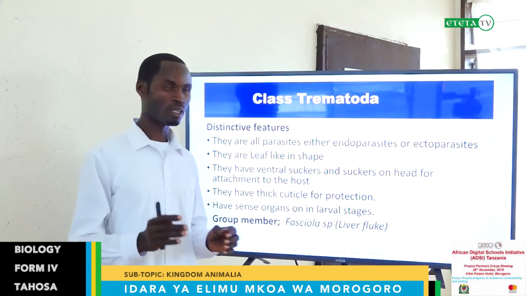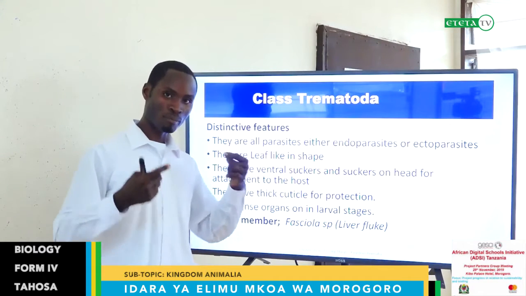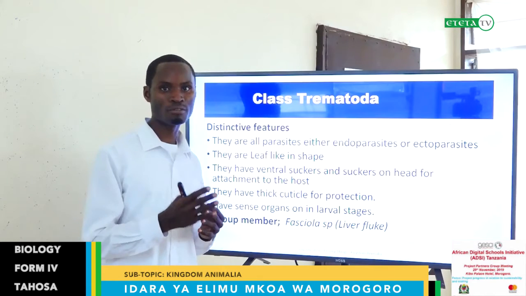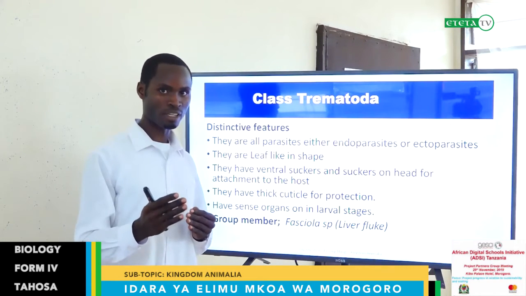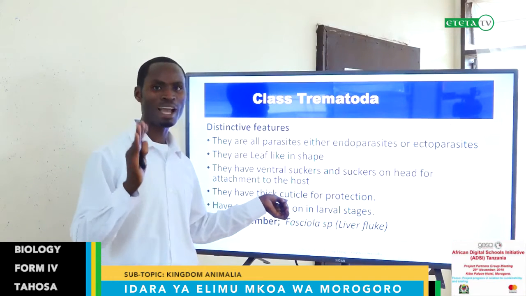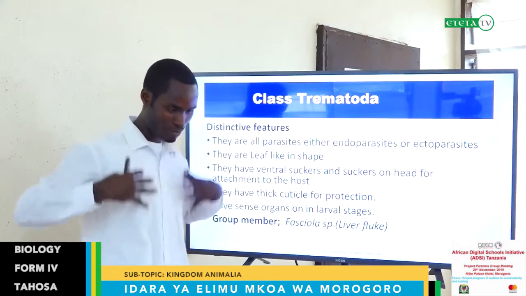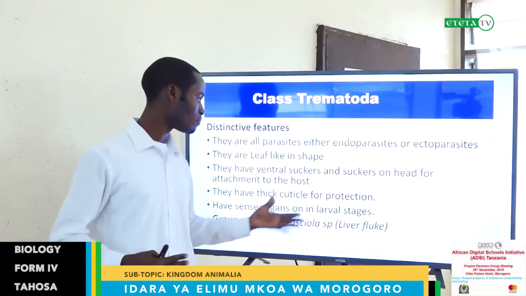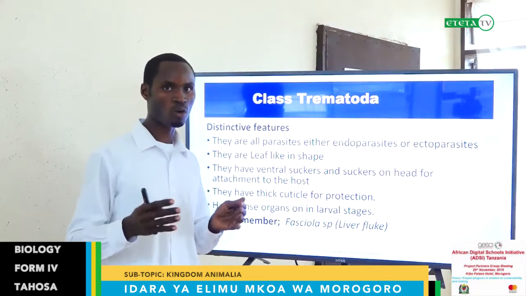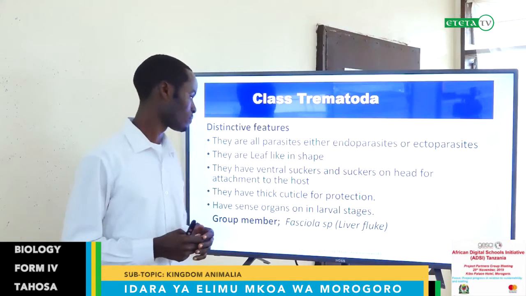So probably these parasites living in the gut can be digested as part of food. But to prevent that digestion, they bear a thick cuticle. This is a hard covering on their body, which protects them from being digested or being harmed by the toxins or chemicals produced by the host.